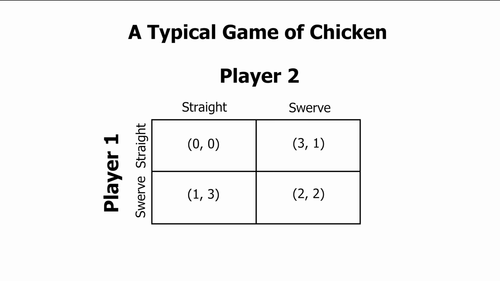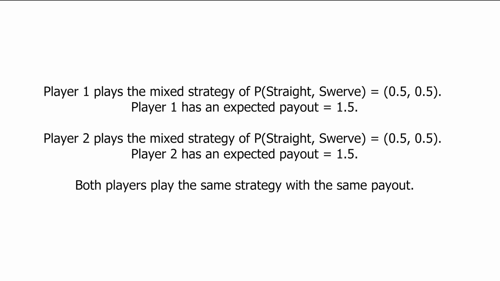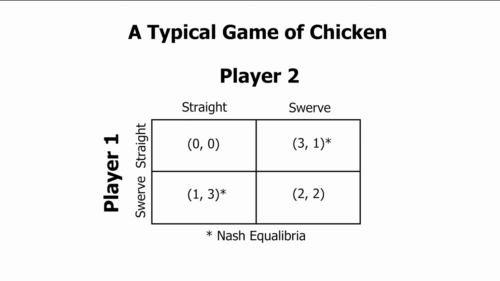A typical game of chicken has three Nash equilibria. Two are asymmetric pure strategy Nash equilibria, where one player gets more benefit than the other, and the third is a symmetric mixed strategy Nash equilibrium, where both players benefit equally due to probabilistic strategy selection. A Nash equilibrium is an outcome from which neither player individually departs because it would do worse, or at least not better, if it does.